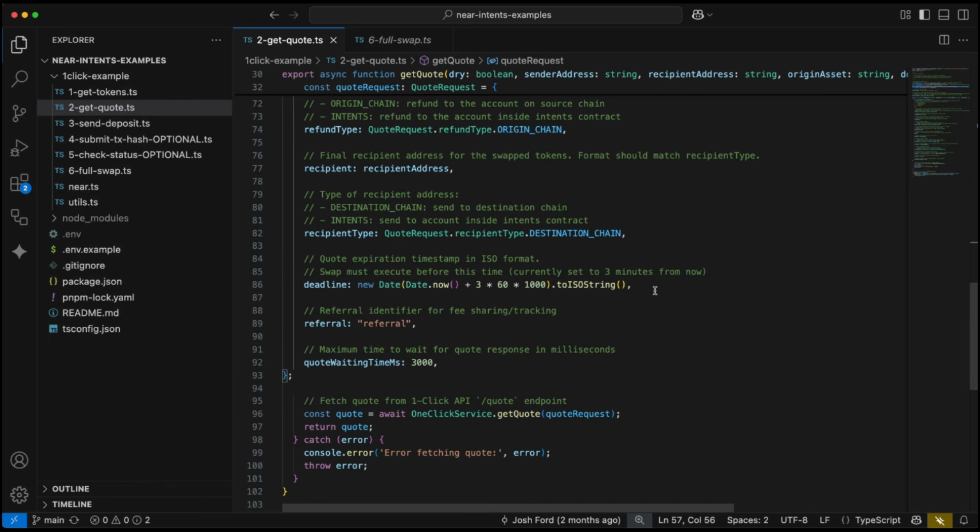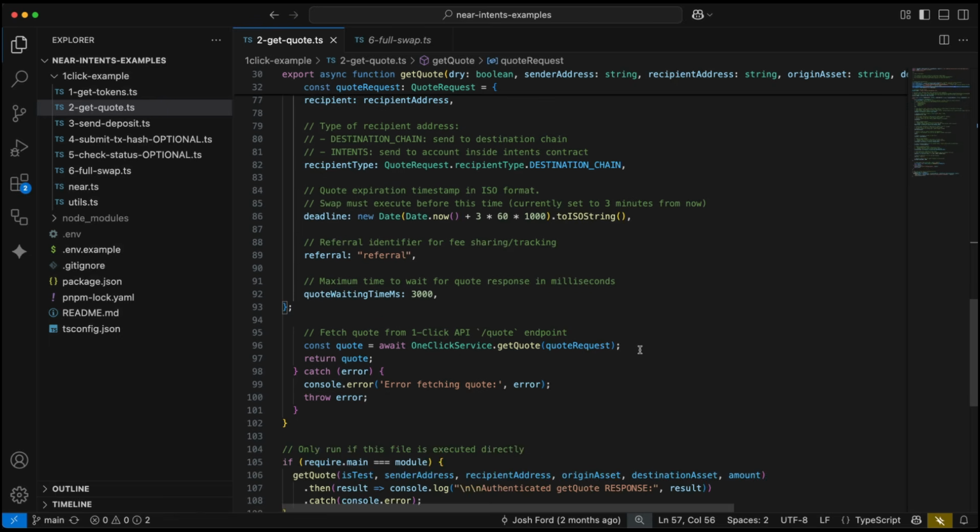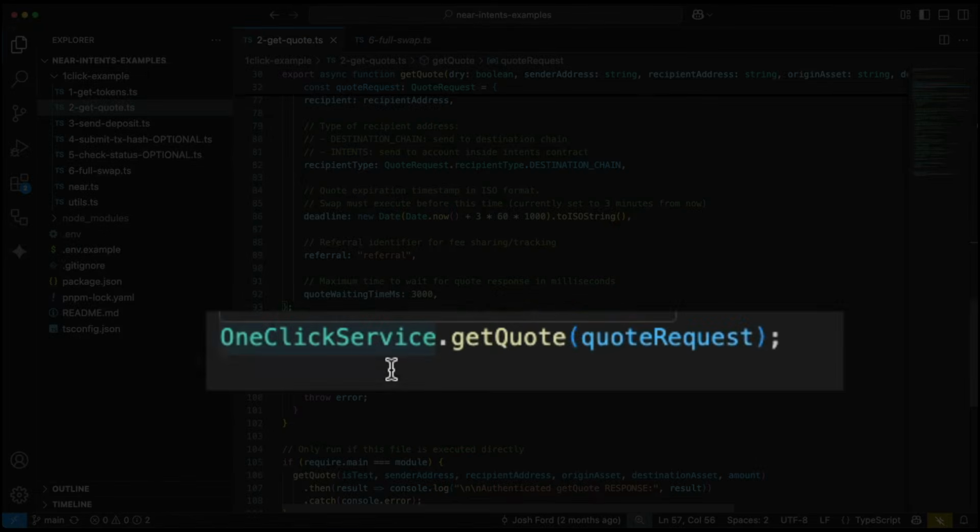You have a deadline, which is set to execute 3 minutes from now. This can be changed. You have a referral, which is a referral identifier for fee sharing or tracking. And then the maximum time to wait for the quote response. And then once you have that all configured, we just call one method from the one-click service imported from our TypeScript SDK earlier. And that method is getQuote. And we pass it the quote request.